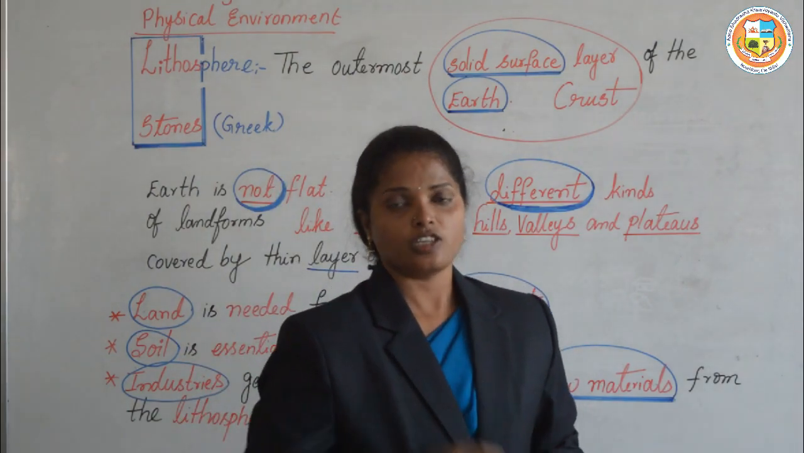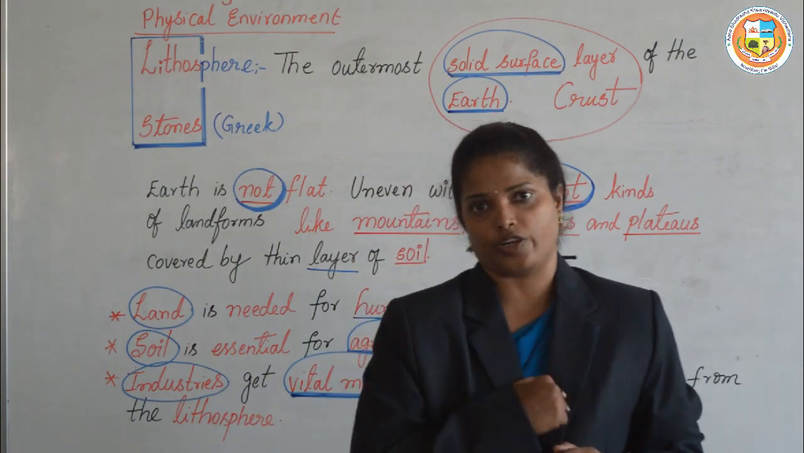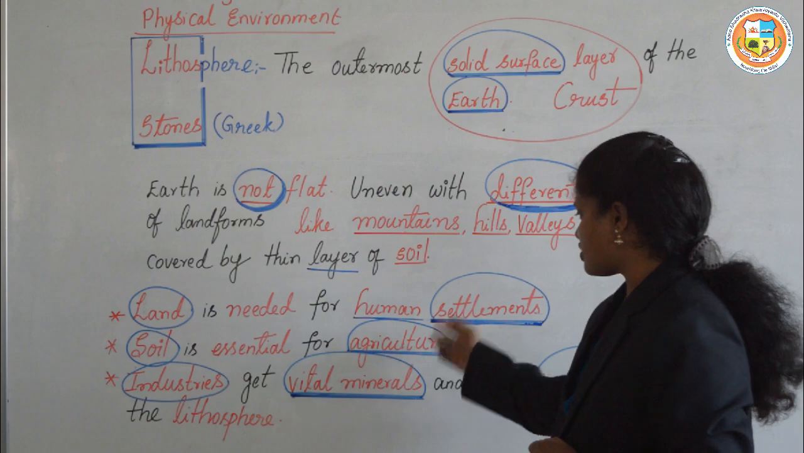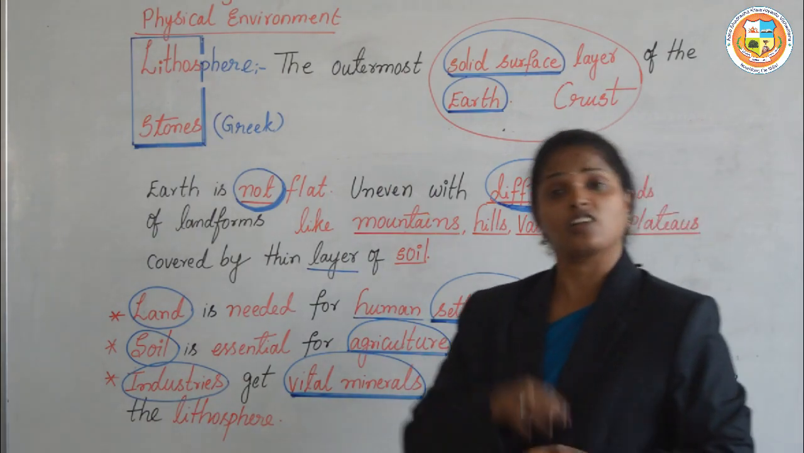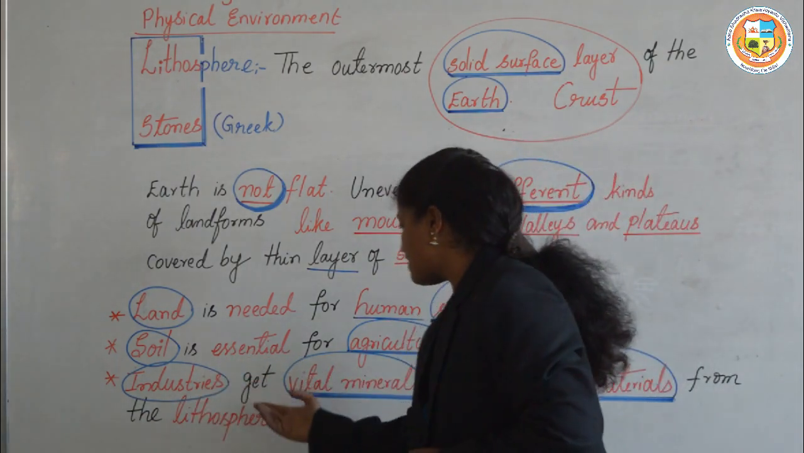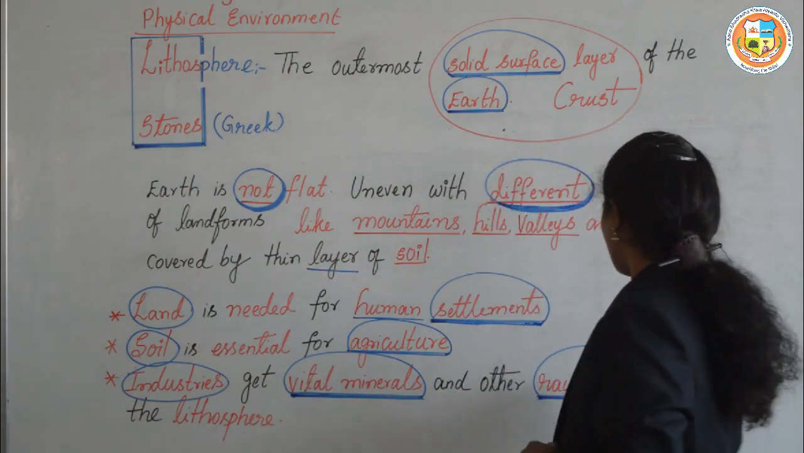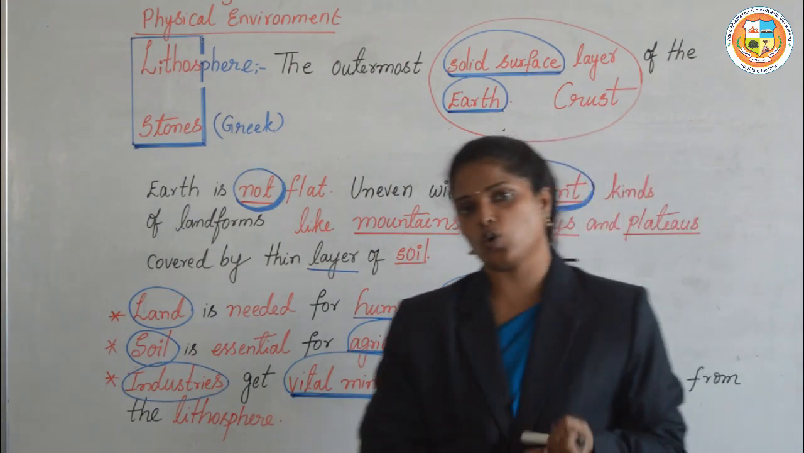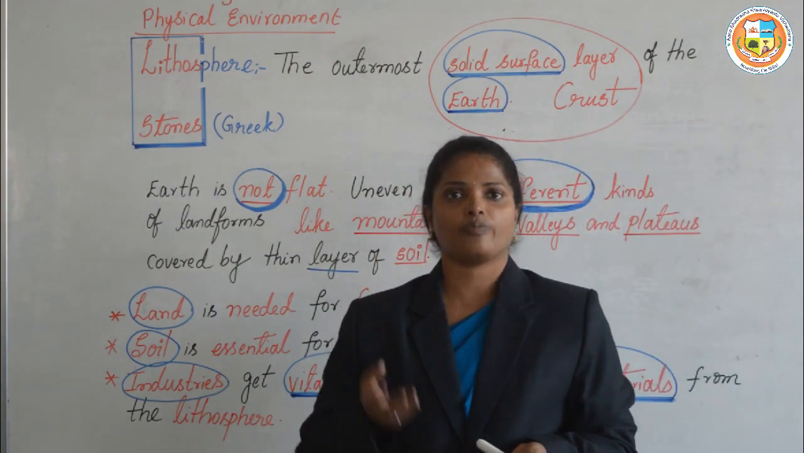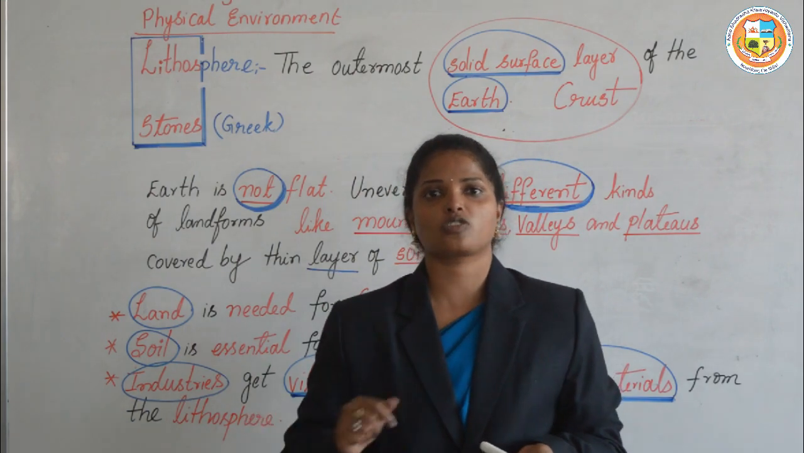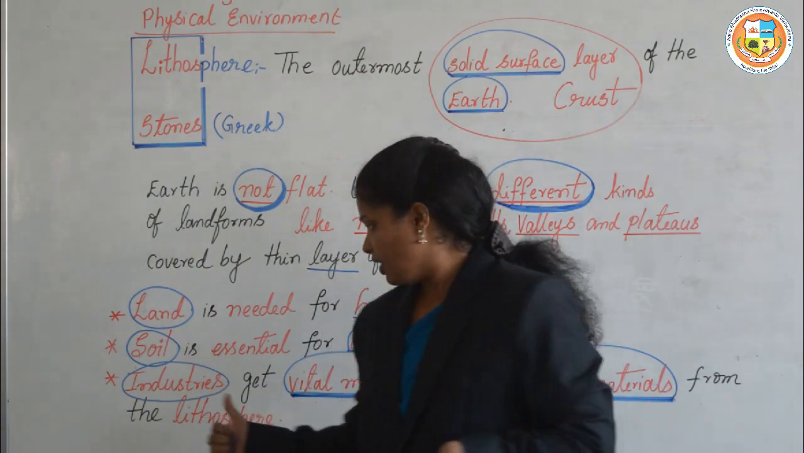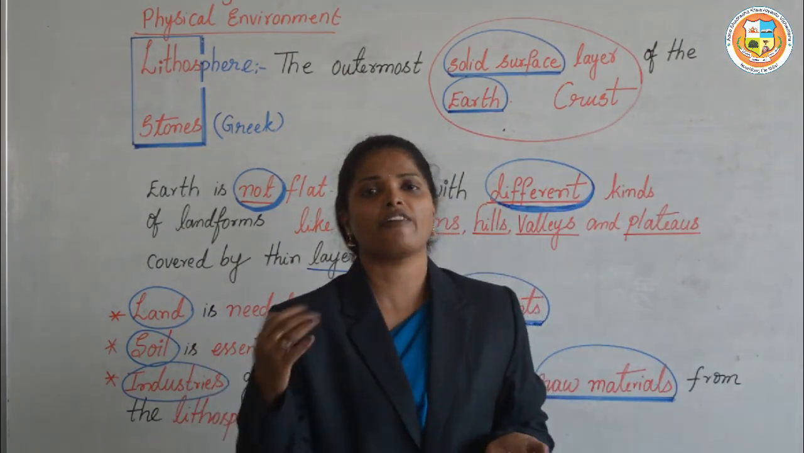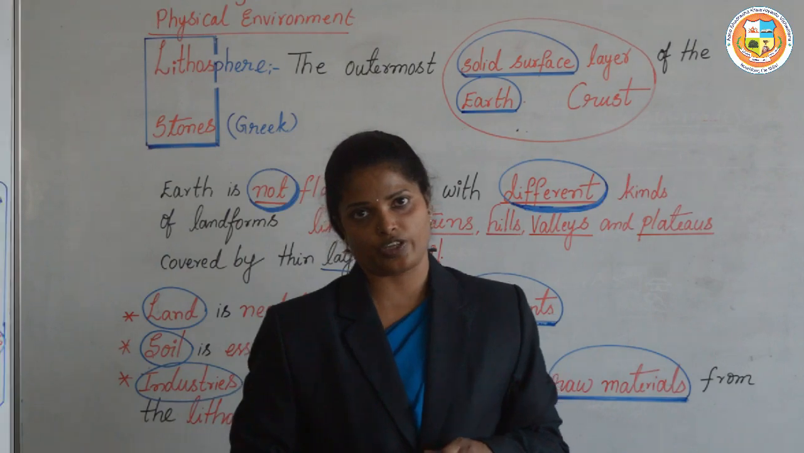So we get our food from the lithosphere. Soil is essential for agriculture. Not only that, the industries get vital minerals and other raw materials from the lithosphere. Vital minerals like coal, silicon, petroleum, oil, all these we get from the lithosphere, and also raw materials like coke and rubber.